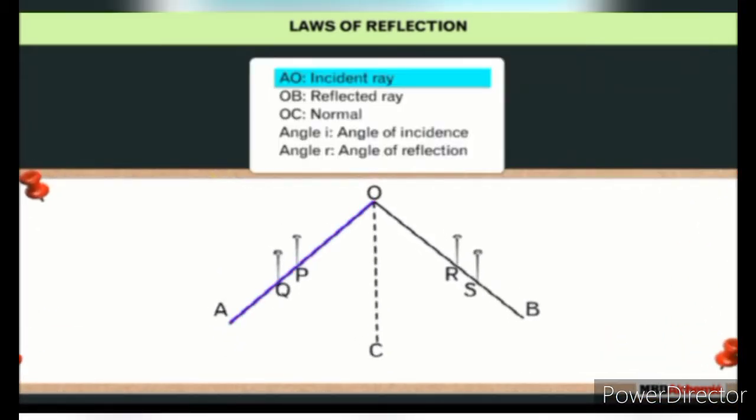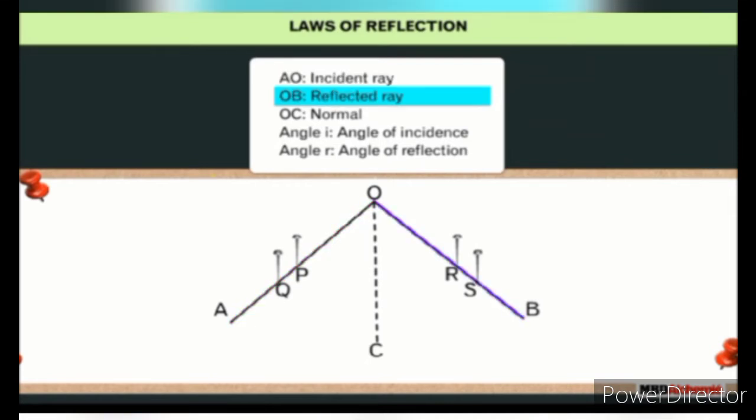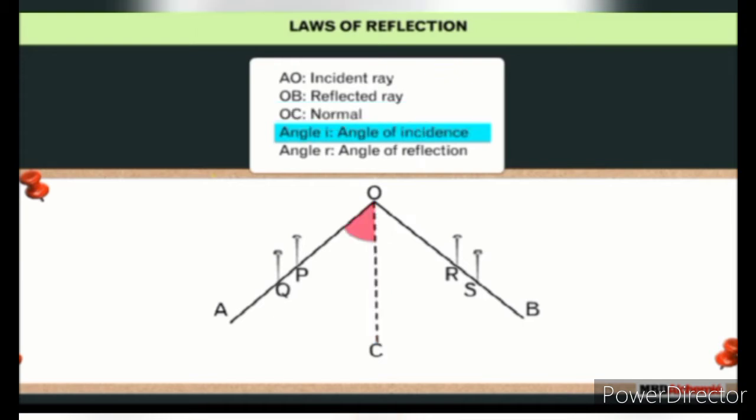The ray of light AO, which is incident on the plane mirror, is called the incident ray, and the ray of light reflected from the plane mirror, OB, is called the reflected ray. O is the point of incidence. OC is the normal to the plane. The angle between the normal OC and the incident ray AO is called the angle of incidence, angle I. And the angle between the normal OC and the reflected ray OB is known as the angle of reflection, angle R.